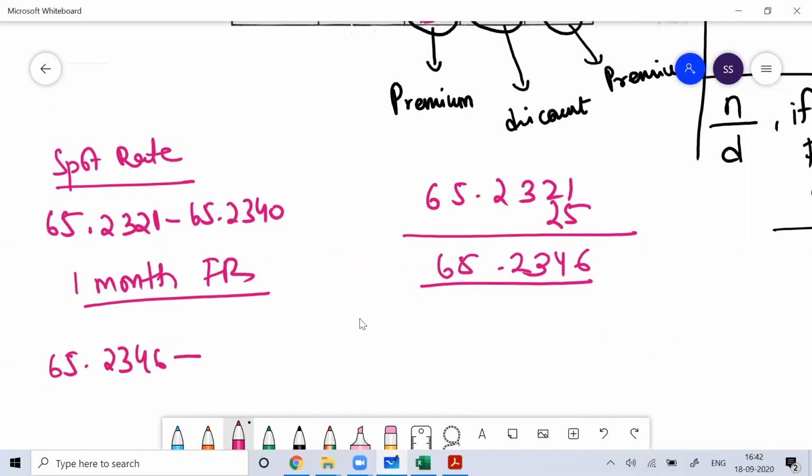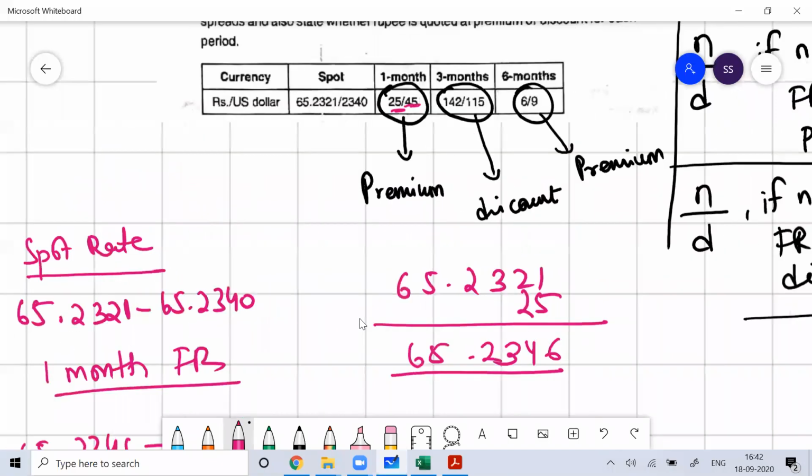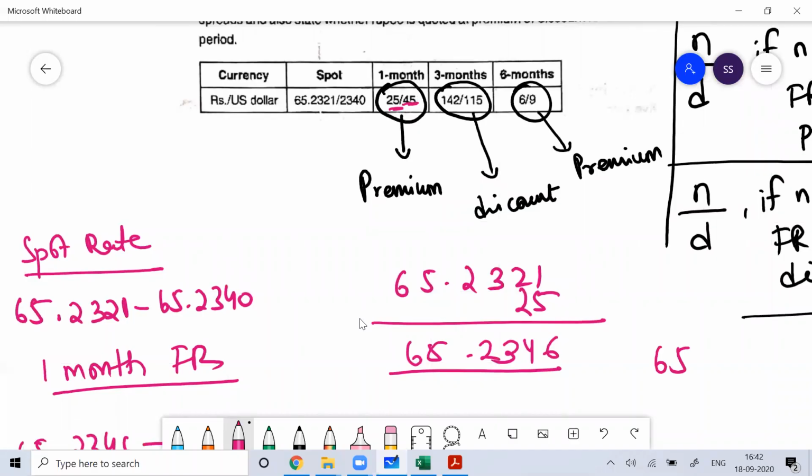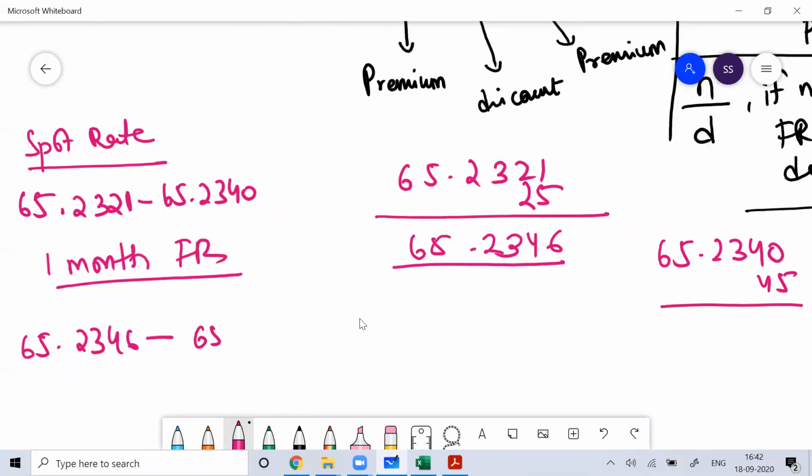Then the next, the denominator, is 45, so add 45 to the ask rate, 65.2340. On that add 45, and you'll get 65.2385. So 65.2385 is the 1 month forward rate.